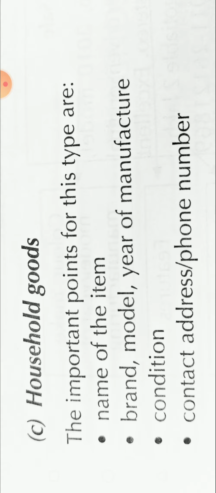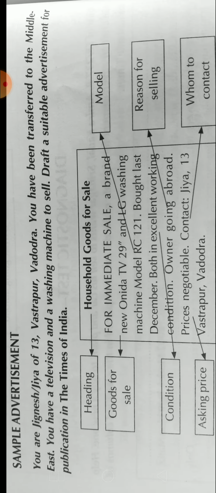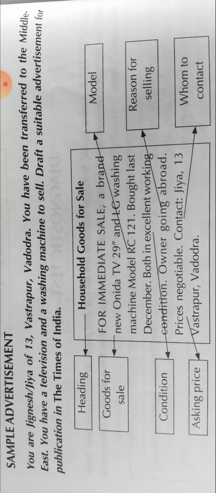So how can they buy? How do they have to write an advertisement in case of purchase and sale of household goods, mainly the second hand ones? In this, the important points to be noted are the name of the item you want to purchase or sell, the brand, model or year of manufacture, then the condition of the goods along with the contact details. Let us see an example in order to understand it much better.